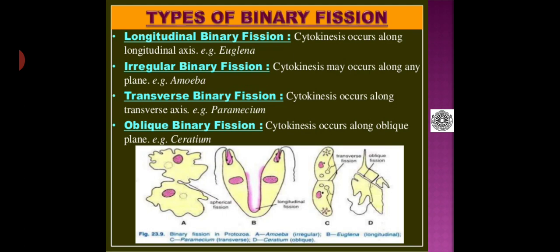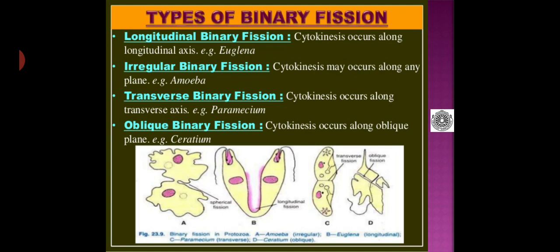Coming to types of binary fission, depending upon the plane of division, binary fission in protozoans is of the following types. First is longitudinal binary fission, where cytokinesis occurs along the longitudinal axis. As I said earlier, it all depends upon the plane of division. Example, euglena. As you observe in diagram B, longitudinal binary fission ultimately gives rise to two separate daughter cells.